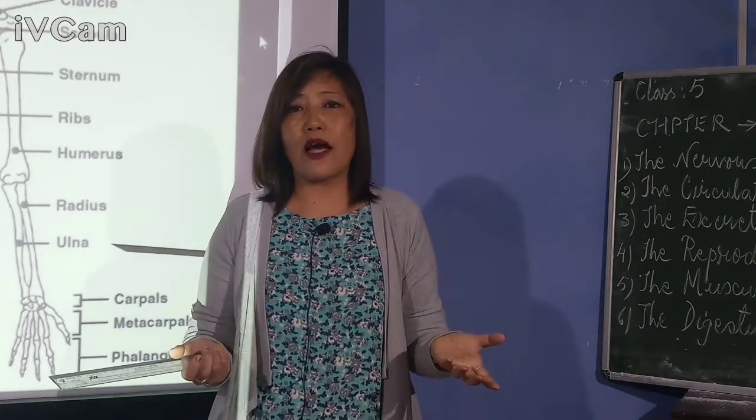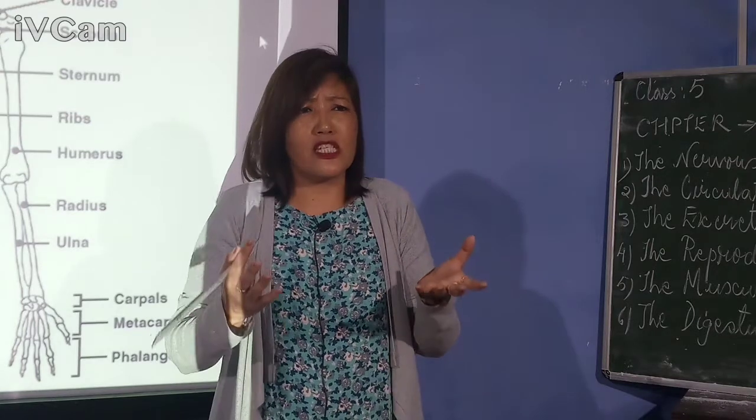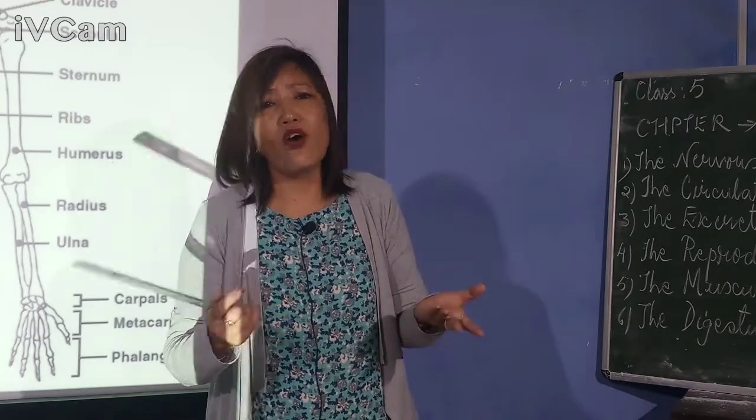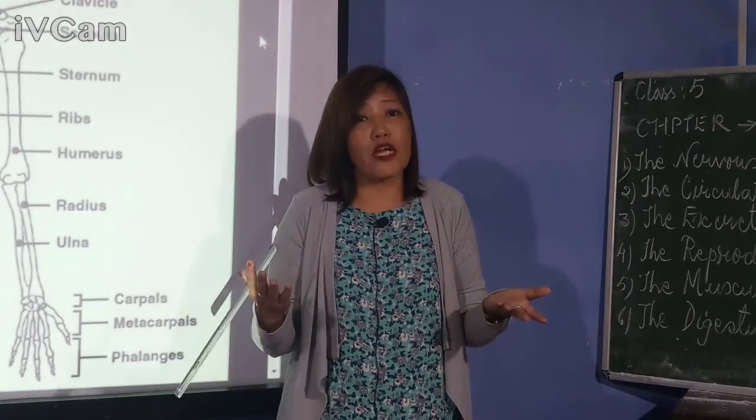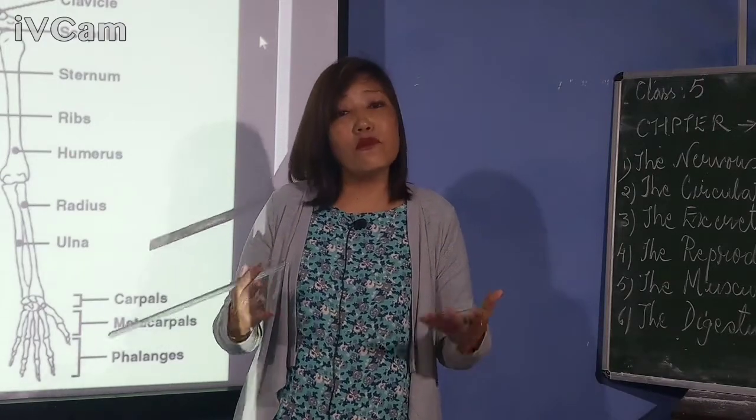So how does that happen then? If the bones are very tough, very hard, then how does that happen? How are we able to bend our bodies? How are we able to move around?